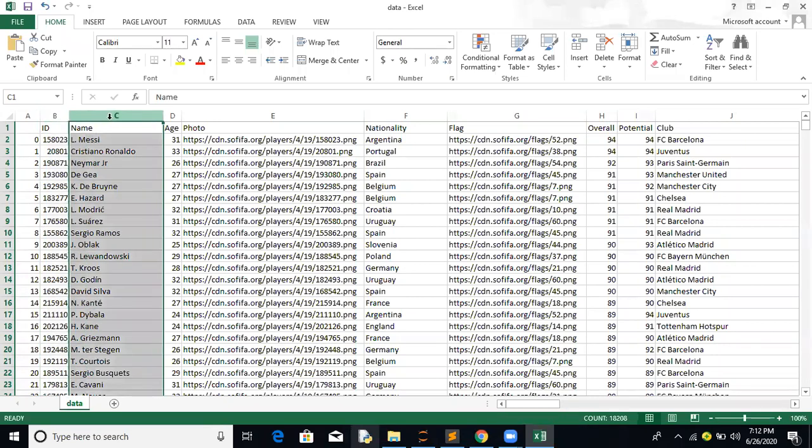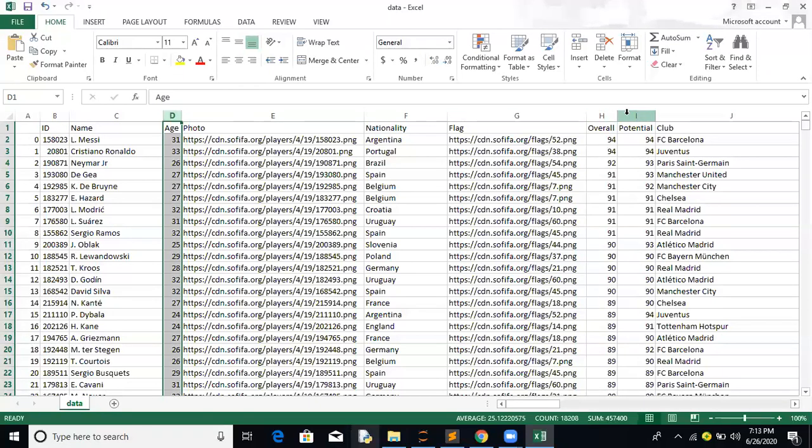Name is a categorical column, and it has individual values available. Age is again one more problem, where we have to make a correlation between age versus overall, or age versus potential. So we have to make this kind of analysis where age comes into the picture.